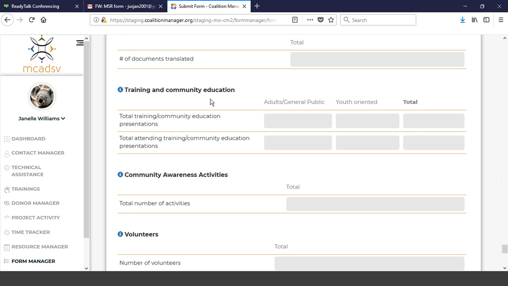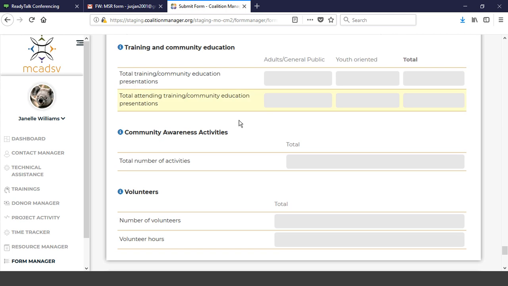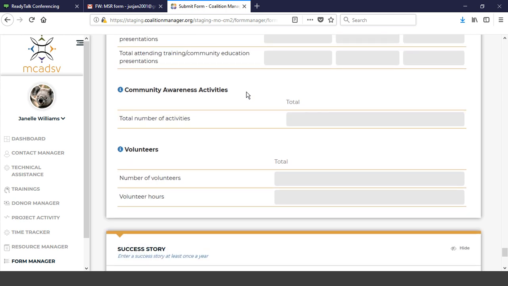All right, and then we get into training and community awareness activities, and guess what? They're just the same as they always had, except for now you have a total at the end of training and community education. Community awareness, there were no changes. One of the things that you're not seeing anymore are these children's activities. Honestly, what we found, that is not captured anywhere on the FIP report.